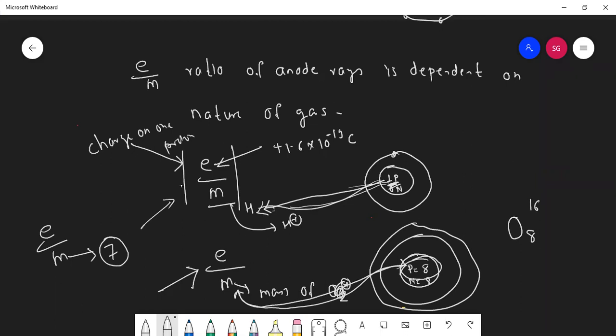Are you getting it? Because every element has a different number of protons. That's why E by M ratio will not be the same. Did you understand this concept? Yes, sir. E by M ratio is dependent on which gas you are taking. This is only for proton. E by M ratio for electron is the same for each and every gas. But here E by M ratio is different.